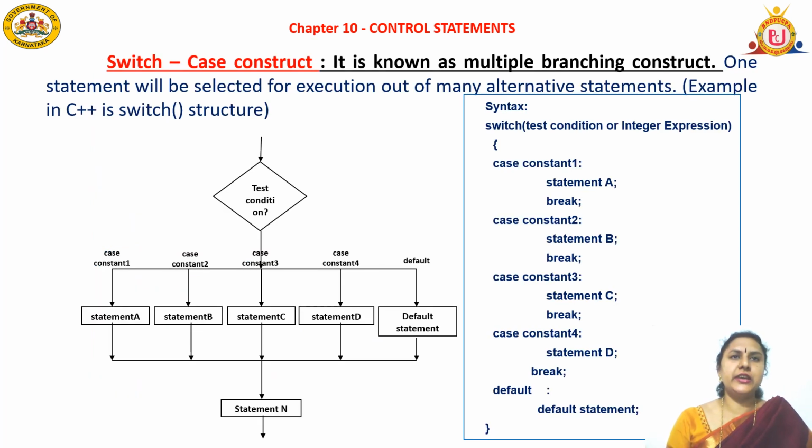Next is the switch case construct. It is known as a multiple branching construct. When we have more alternatives, we go for a switch case statement or construct. One statement will be selected for execution out of many alternative statements. The general syntax in C++: switch, test the condition and open the curly bracket, case constant, statement A semicolon, break. Like that we write the cases.